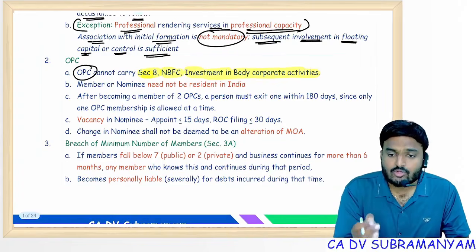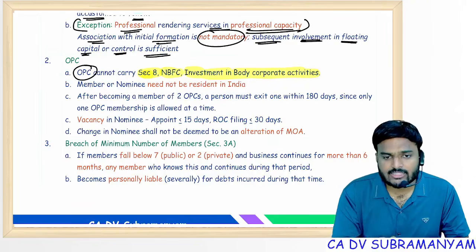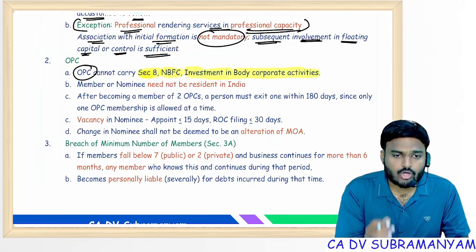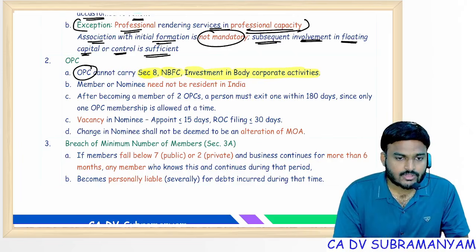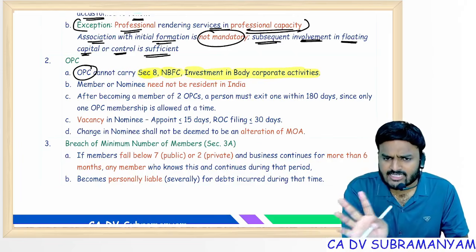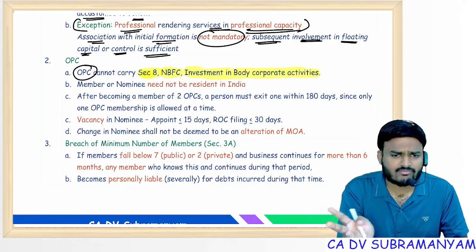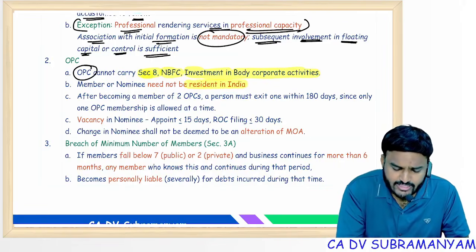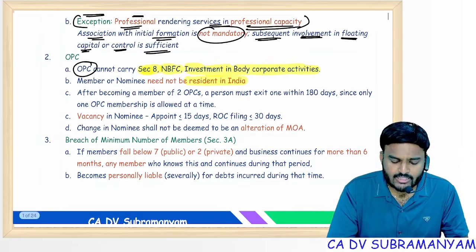Like OPC, on member and nominee also there are some conditions. The conditions are, member and nominee should be a natural person and should be a citizen of India. That's it, only two conditions. Residential status is not a criterion, whether resident or otherwise. Member or nominee need not be resident in India.